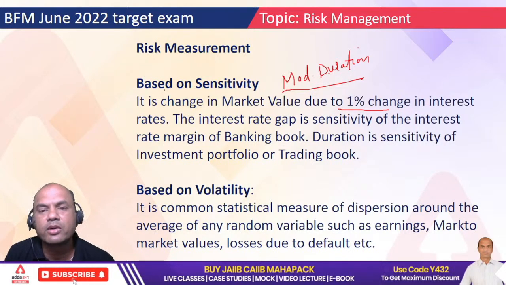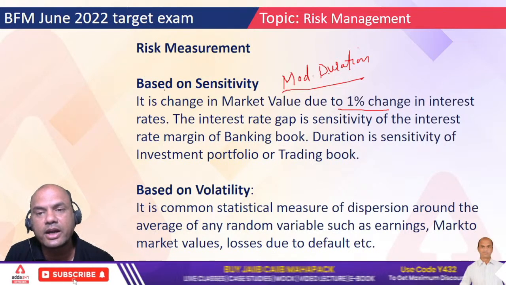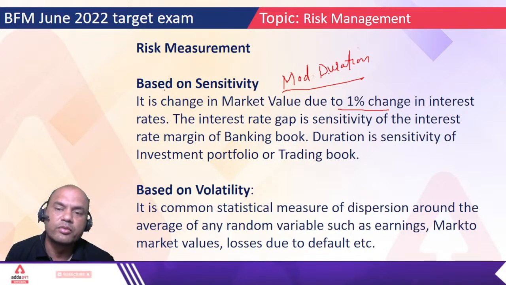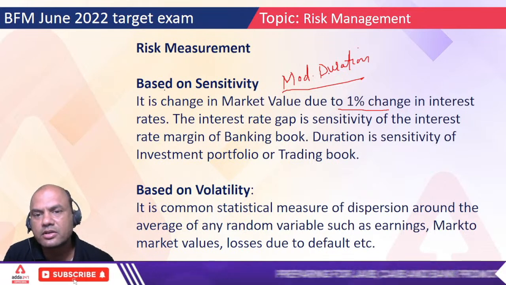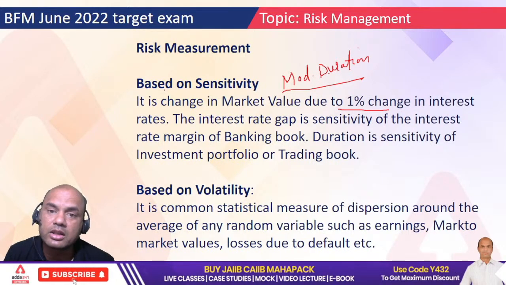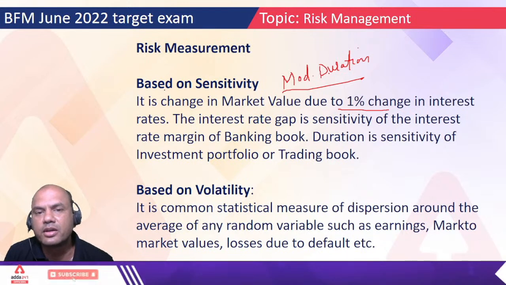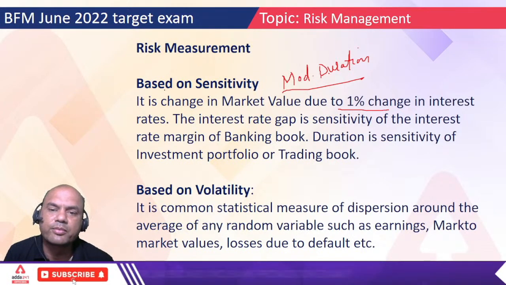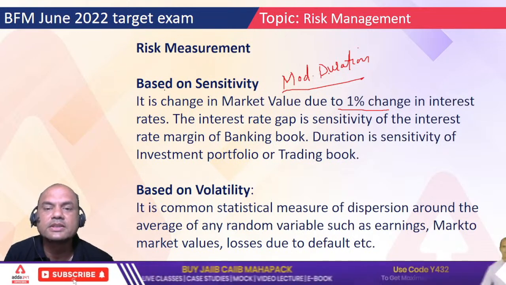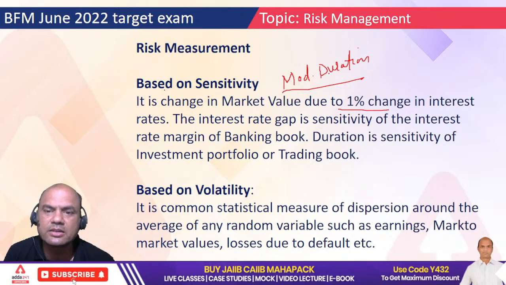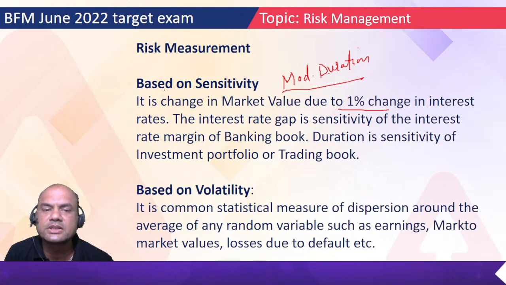Yes, right. We had Macaulay's and modified duration. Two durations we had in bonds, right? What is modified duration? For 1% rise, what is the percentage fall in the price of that bond? Isn't it? Always, if rate of interest rises, the price of that bond falls down. So it is a change in the market value. Same logic. Change in the market value due to 1% change in the interest rates.